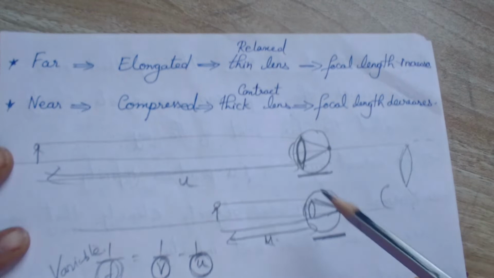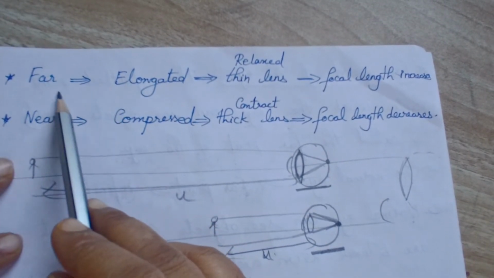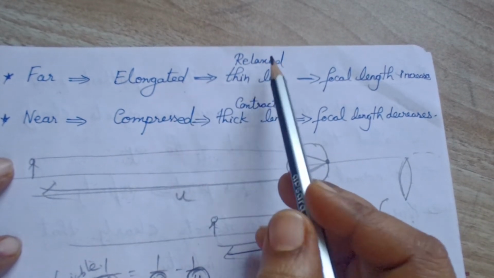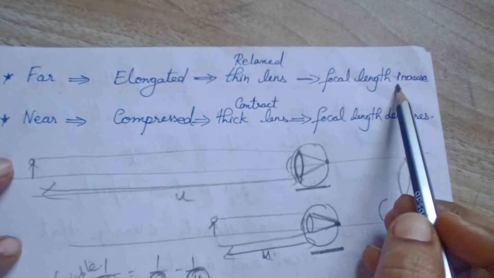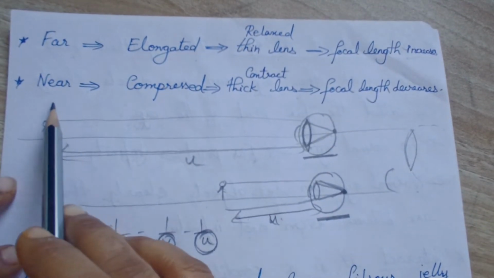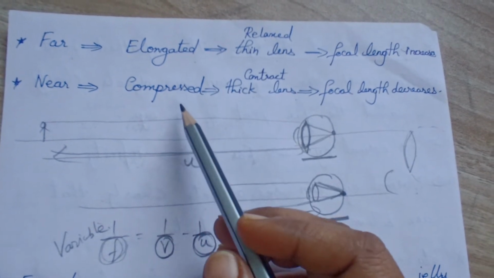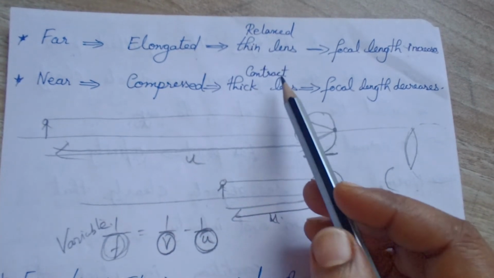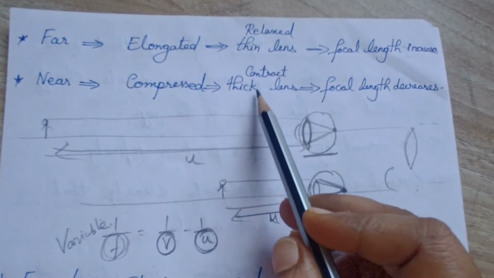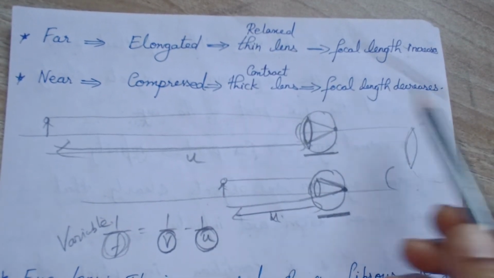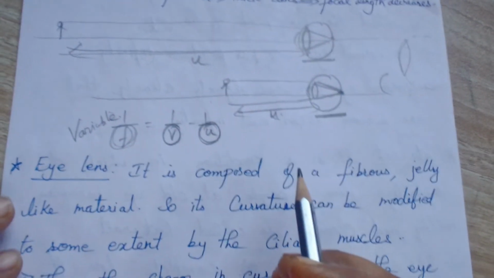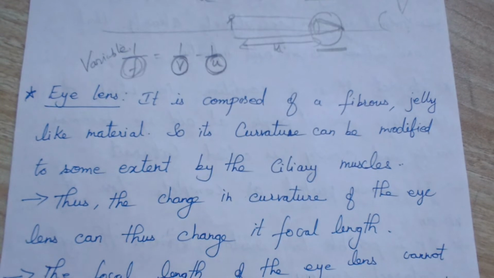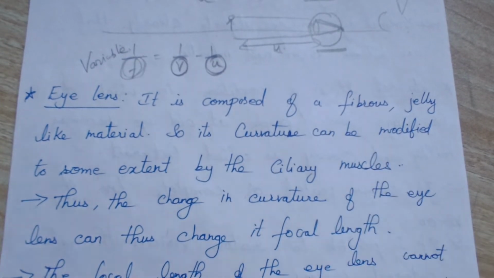If the object is far away from our eyes, your lens will be elongated by relaxation of the ciliary muscles. Your lens will become a thin lens and the focal length will increase. When the object is nearer to your eyes, the lens will be compressed in size when the ciliary muscles contract. It becomes a thick lens and the focal length will decrease. All this is possible because the eye lens is made up of a flexible material. Otherwise it cannot change its shape, and the curvature of the lens will not change.